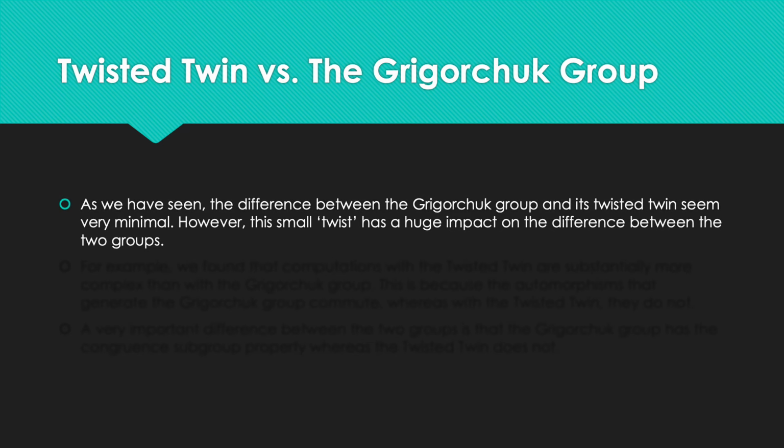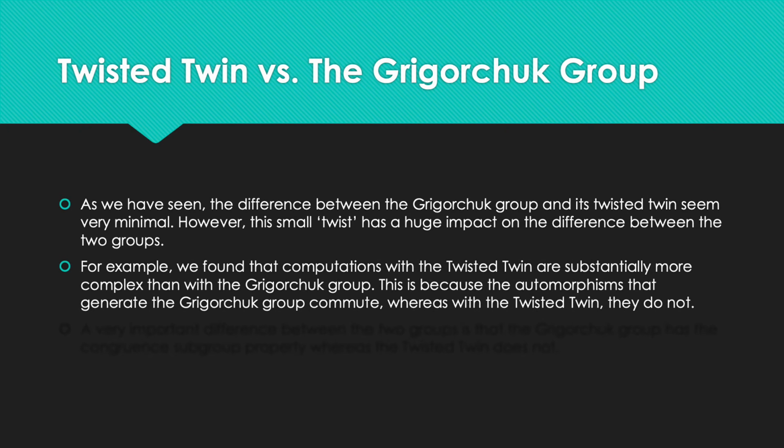So as we've seen, the difference between the Grigor group and its twisted twin seem very minimal. It's just the difference between B and beta. However, this small twist has a huge impact on the difference between the 2 groups. For example, in the research that we conducted, we found that the computations with the twisted twin are substantially more complex than that with the Grigor group. And we determined that this is because the automorphisms that generate the Grigor group commute, whereas in the twisted twin